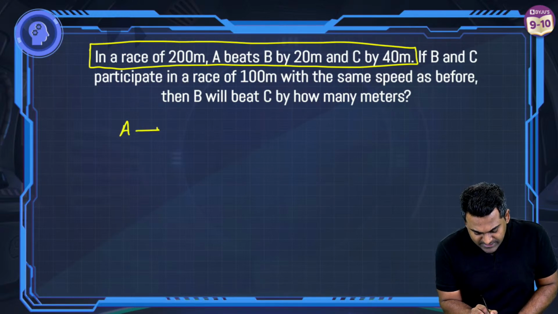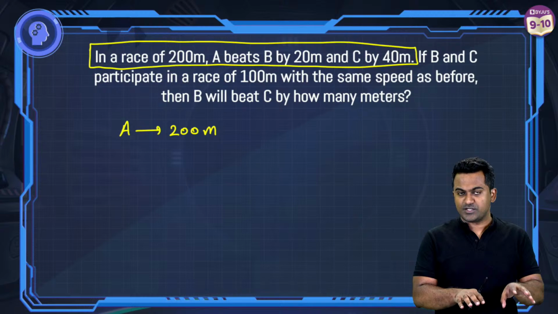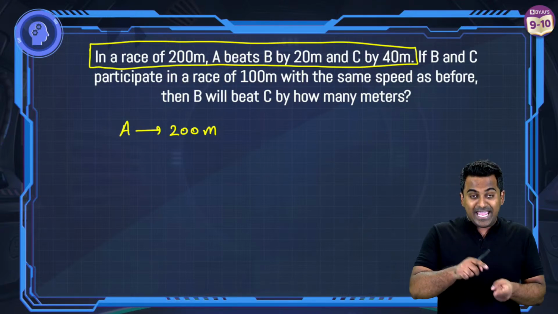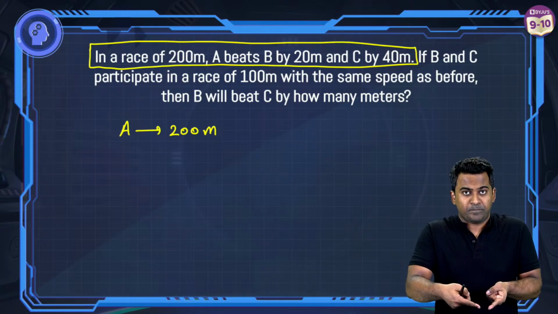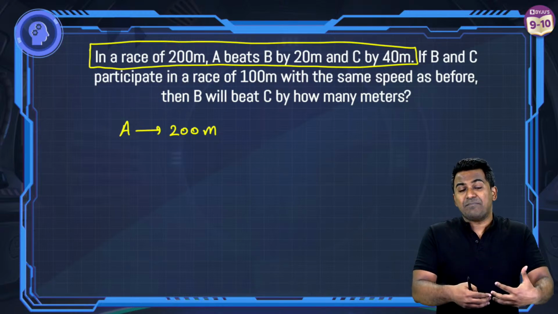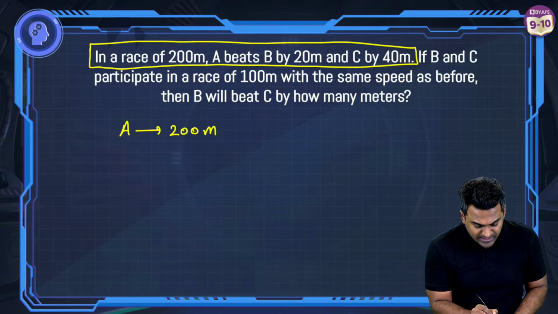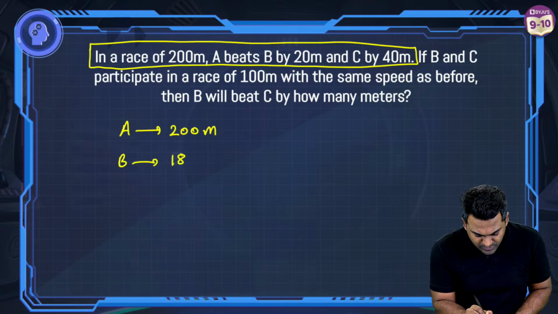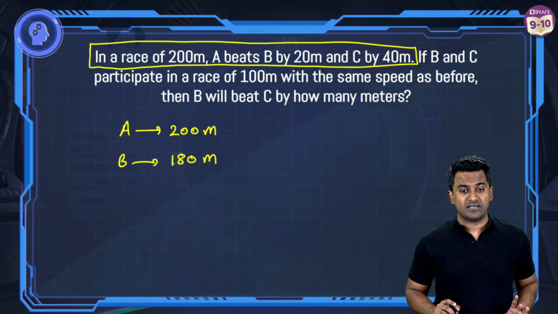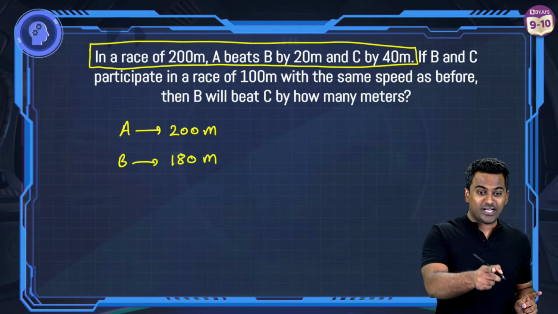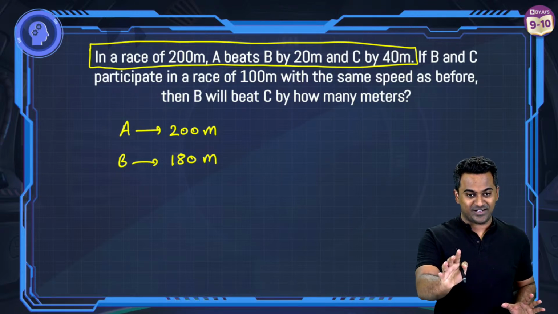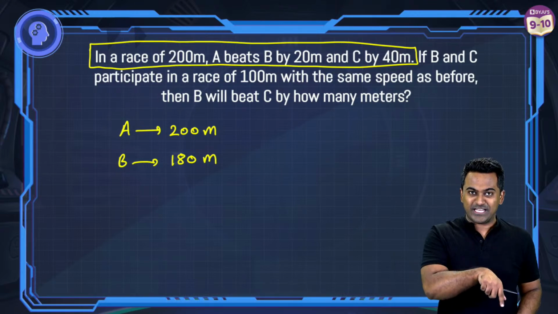Since A has won the race, A has completed the whole 200 meters, right? A has covered this much distance, 200 meters. A has beaten B by 20, right? So in the time that A covered 200 meters, B must have covered how much? 180 meters in the same time. If you've got it, Disha, great. But how? I'm going to explain it to you now.